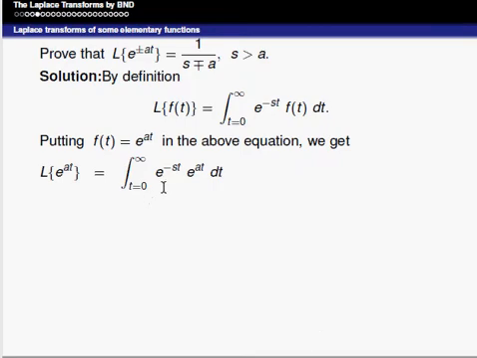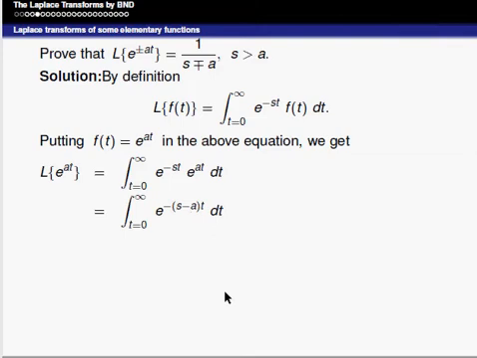So the base is the same, we can add the powers, and also we can take minus as a common factor. It can be written as the integral from 0 to infinity of e power minus of (s minus a) into t, into dt.